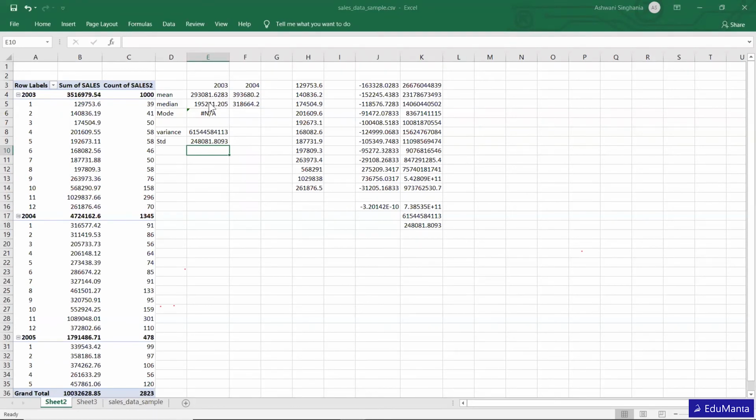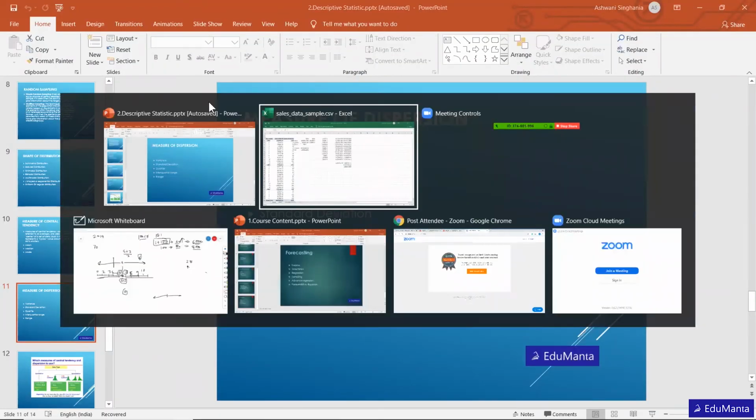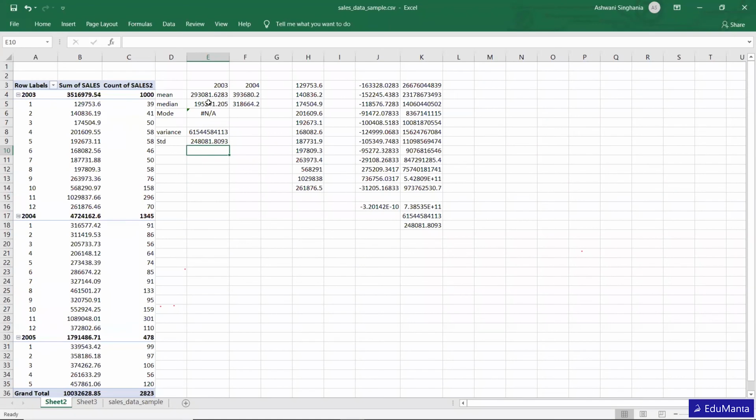Okay, let's move ahead now. If there's any question, you can ask me. So we are clear with variance and standard deviation. Variance and standard deviation show the same thing, that is how much distributed or how far away the data is from its mean. Now, talking about the quartile, we can directly calculate the quartile of this data.